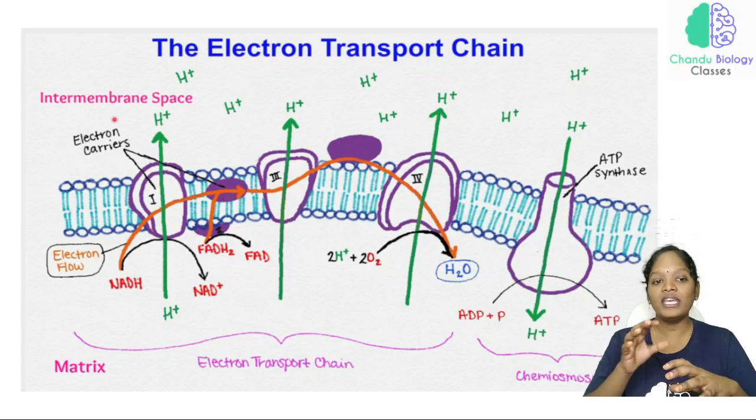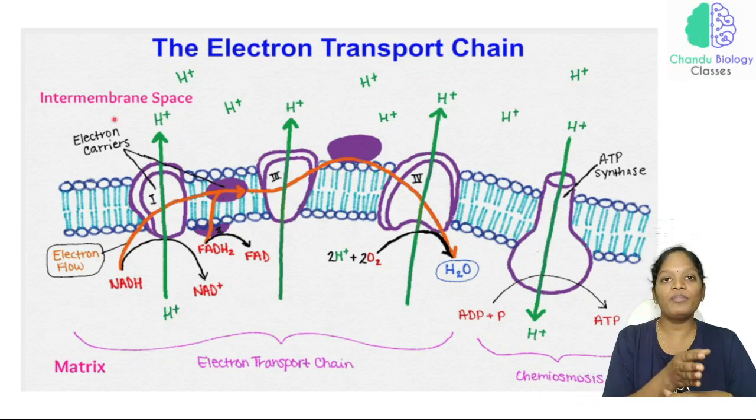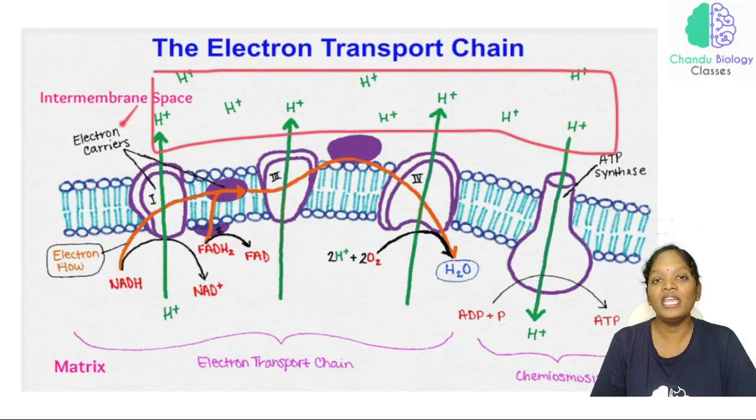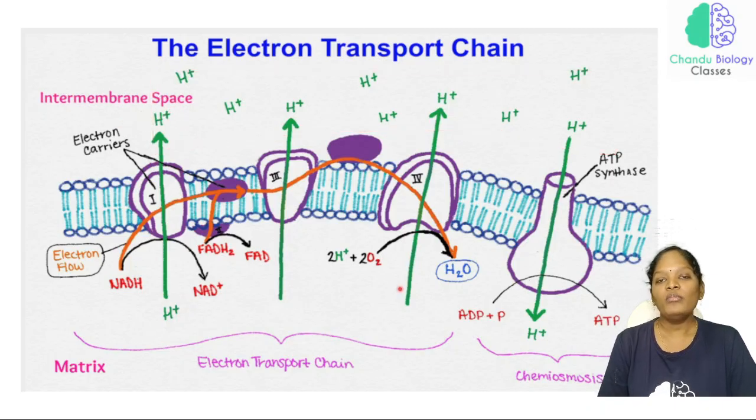Whenever there is a conversion from NADH to NAD plus, and FADH2 to FAD plus, protons are pumped from the matrix to the intermembrane space. As a result, there will be a higher proton gradient in the intermembrane space. How many protons are pumped from the matrix to the intermembrane space by each complex? That will be your question.